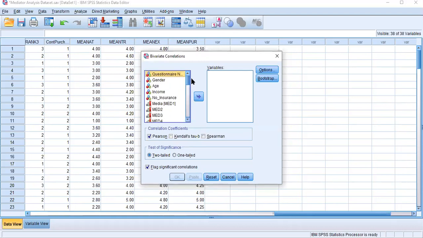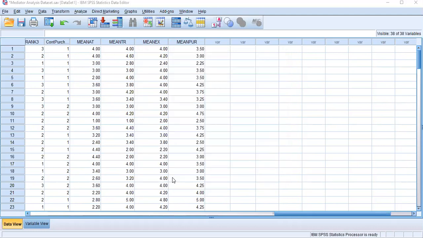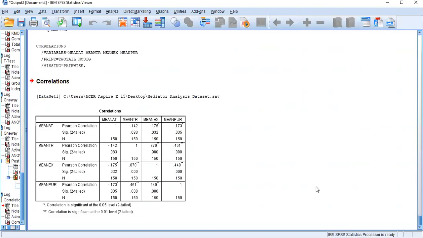Now you can see there are several things, but now we only worry about your mean values. You can completely forget about all other things right now because we have already completed our mean calculation. Now I select all the mean values in here because I want to check the association among those 4 variables in my study, right? Correlation Pearson is selected, and the two-tailed test is here. Then just click OK.